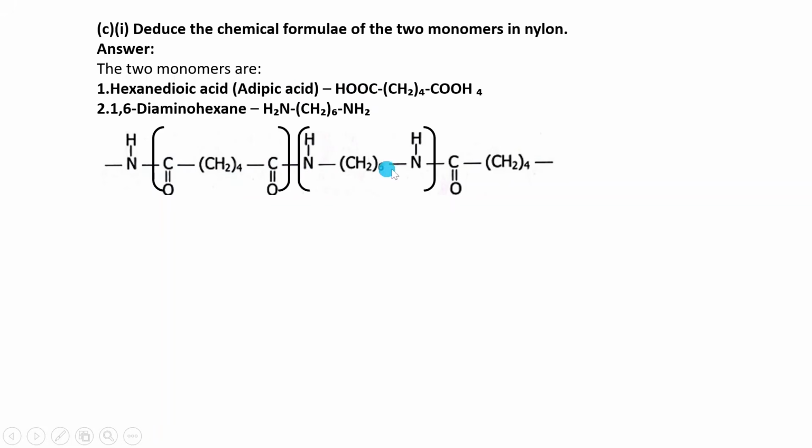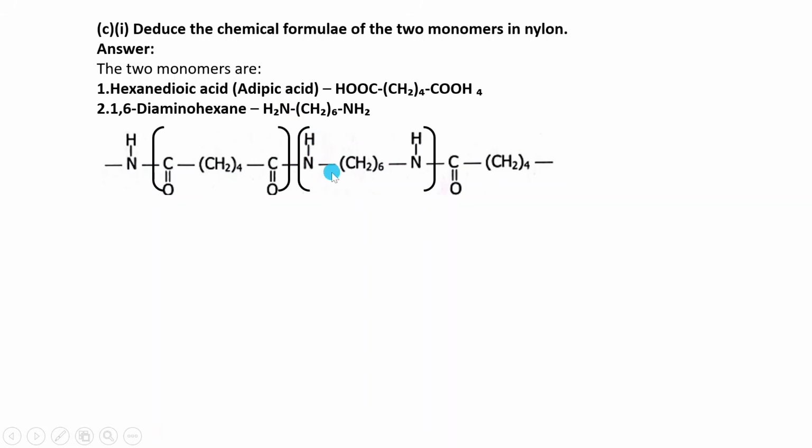Then this part here is coming from the amine, which is for this one here. You have seen this 6 here, CH2 times 6 is this part here, and this one here is an amine. So for this amine group to complete like this, we added H. Where did the H come from?